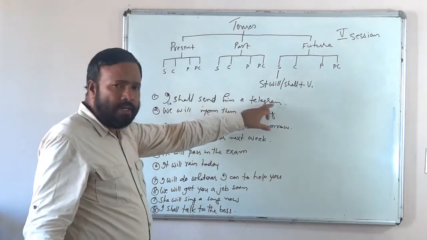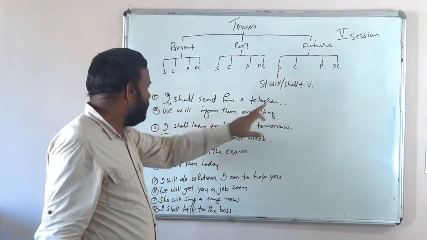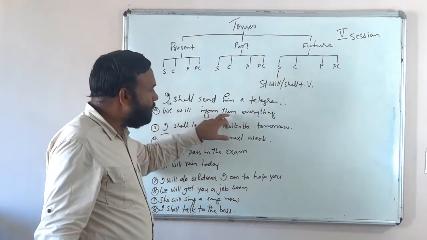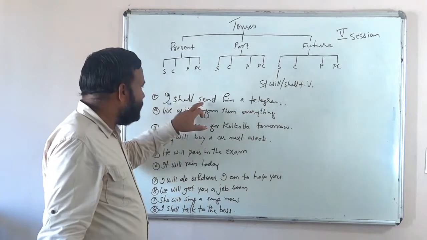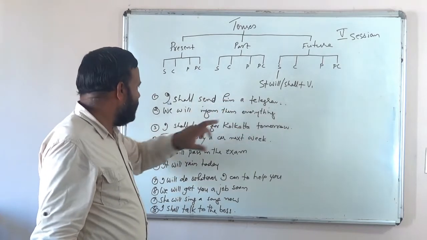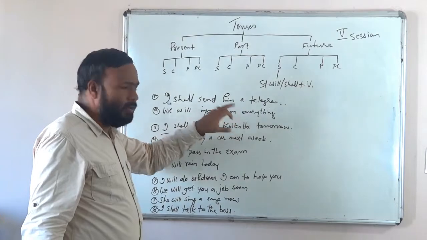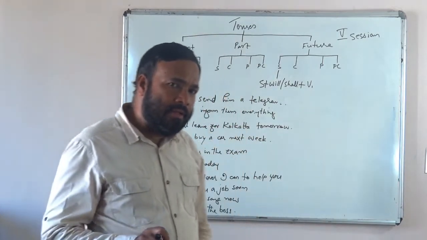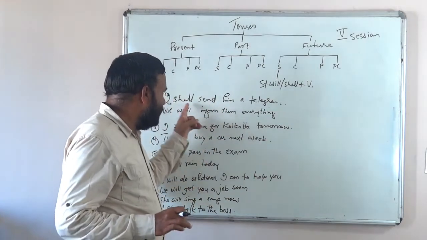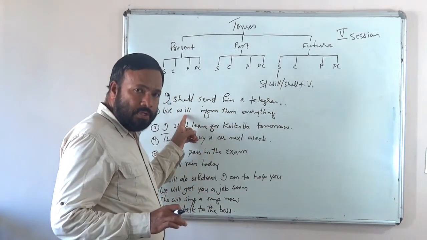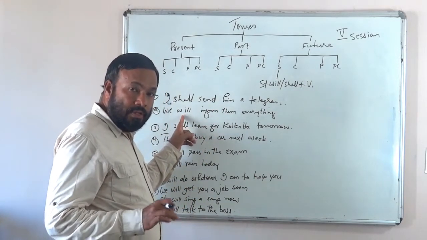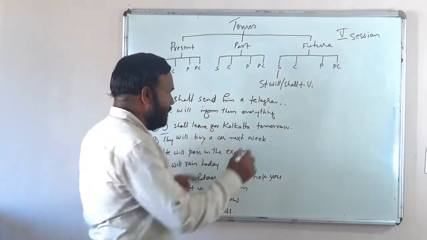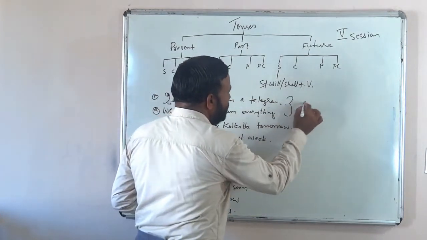Let us see what kind of ideas are conveyed by each of these sentences. I shall send him a telegram. We will inform them everything. What is the idea conveyed here? Yes, here this simple future tense shows the intention of the speaker. What intention?